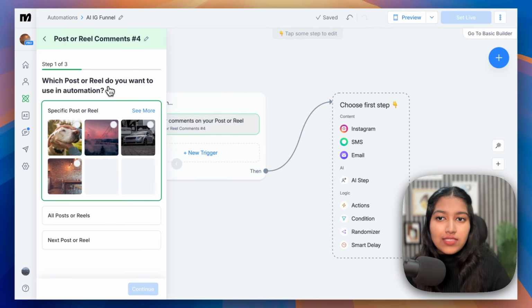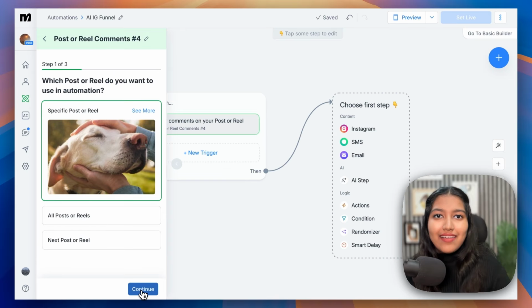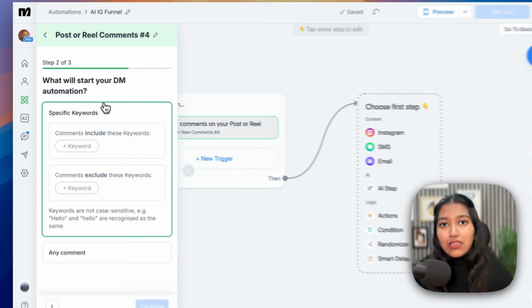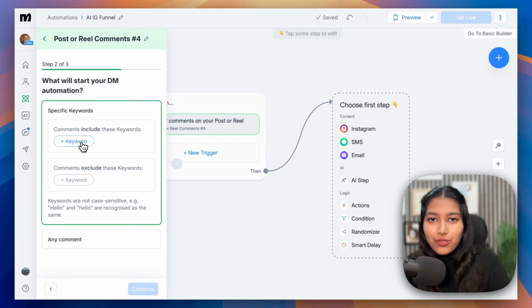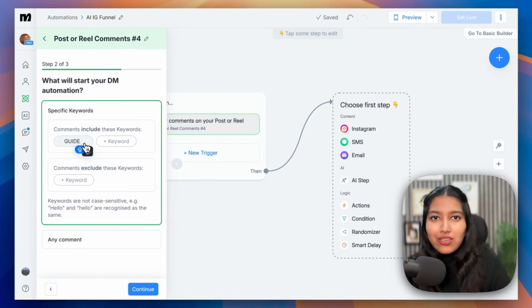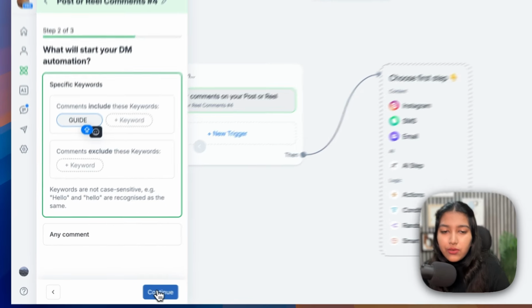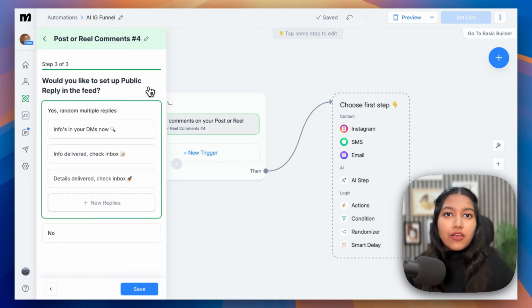After that, you have the option of selecting one particular post, or you can select all posts. So in case of one particular, it's just going to monitor it for that post. But in case of all, it's going to monitor all of your comments. So let's take this post as an example and let's click on continue. After that, it is asking you the keywords. So now you have to decide what your viewers are going to comment. In this case, it was guide. So let's keep it as guide. You can add multiple if you want, and you can also select any comment. So in that case, they don't have to comment a particular thing. If they comment anything, they're going to get that thing inside their DMs. But I'm just going to select this keyword and I'm going to click on continue. And now it's asking you if you want to set up a public reply to that comment.